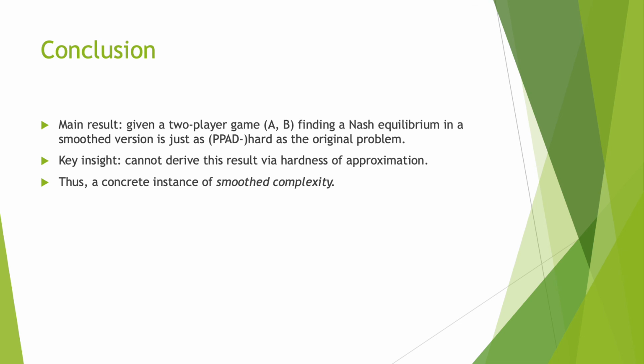Our main result is that finding a 2-player equilibrium of a smooth game is just as hard, in the sense of PPAD completeness, as the original problem. A key insight is that this cannot be derived by hardness of approximation alone, as the approximation problem has a quasi-polynomial time algorithm. Thus, this is a concrete instance of smooth complexity.